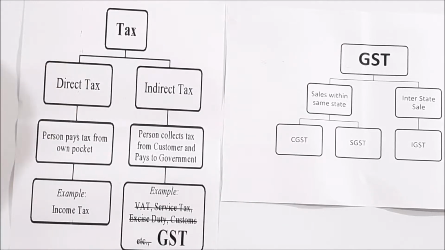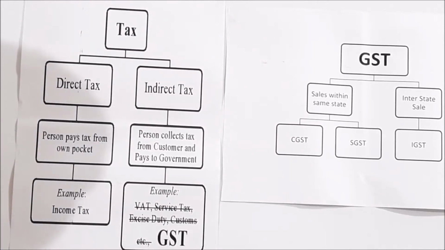Whereas the other tax is called indirect tax. Indirect tax is where a person collects the tax from the customer and pays it to the government. That means the customer himself will not pay directly to the government. On behalf of the customer, the businessman will pay the tax. That is called indirect tax.